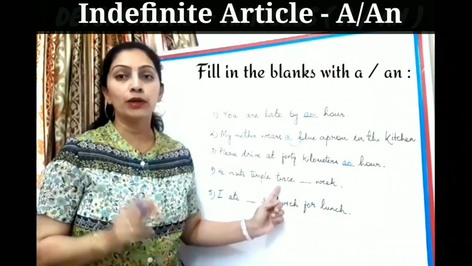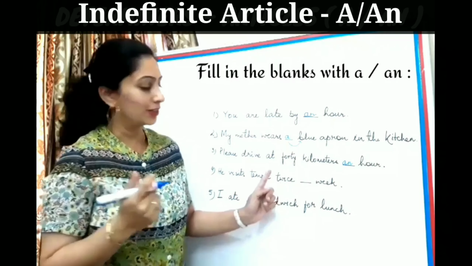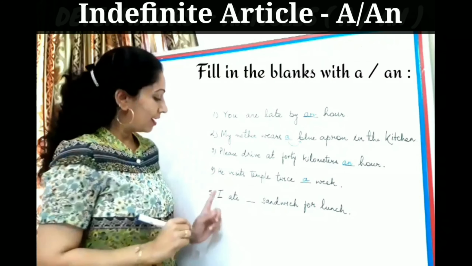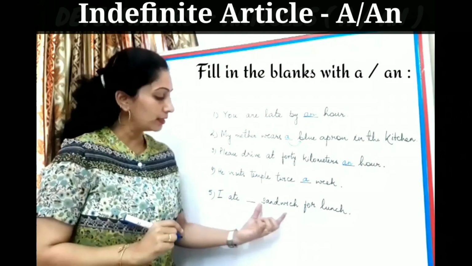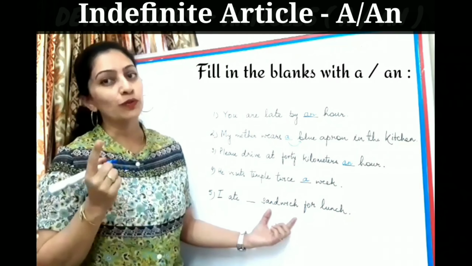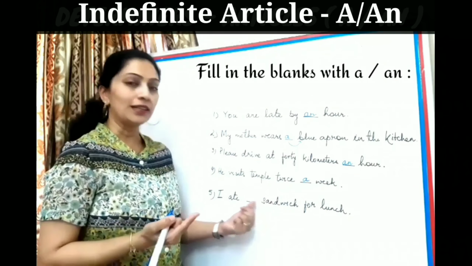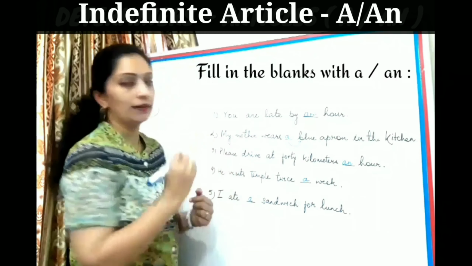Now here we are talking about frequency. How many times a week? Twice. So twice a week. I ate dash sandwich for lunch. Now since sandwich is singular, countable, for singular we always use indefinite articles. And because it starts with a consonant sound, we will use a.